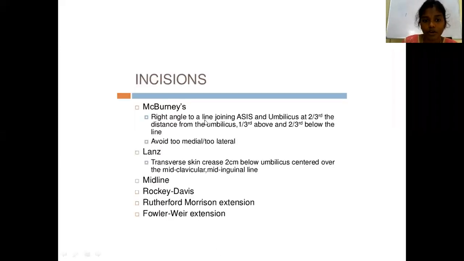Incisions for open appendicectomy. In case of laparoscopic appendicectomy, you will keep the ports, like the 5 mm port and 10 mm trocars. But in case of open surgery, that is McBurney's incision, Lance incision, gridiron incision. McBurney's incision and gridiron incision are one and the same. You will discuss some more incisions also. One is McBurney's incision, also known as gridiron incision.